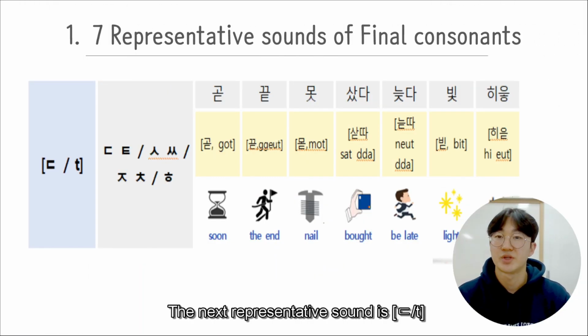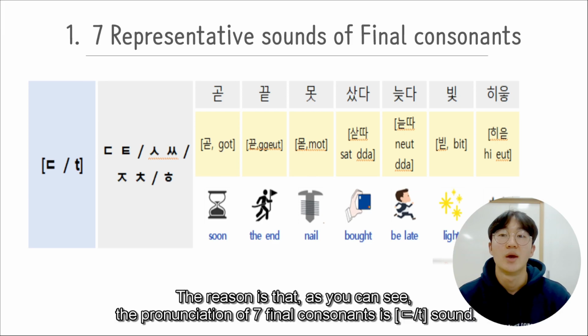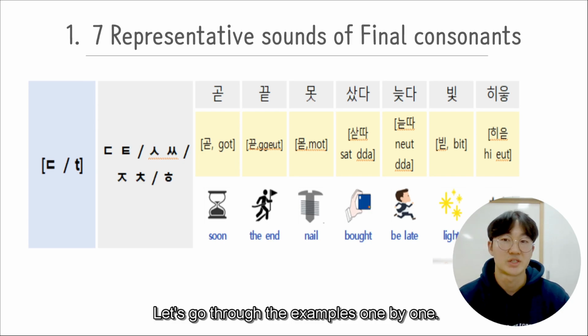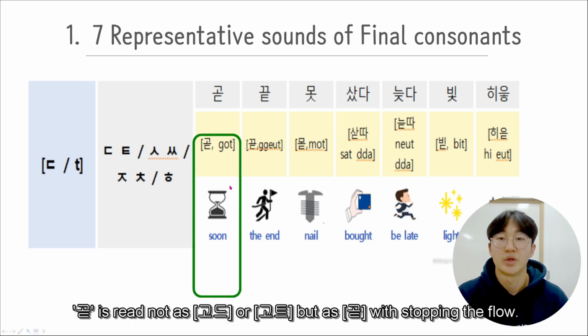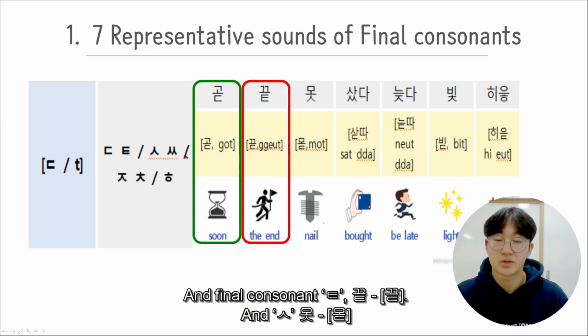The next representative sound is D, which is the most challenging among the Korean representative sounds of final consonants. The reason is that, as you can see, 7 final consonants are pronounced as D sound. Memorizing this is beneficial, but you'd better take time to become familiar over time. Let's go through the examples one by one. 곧 is read not as 곧 or got, but as 곧 with stopping the flow. And final consonant 키읔, 끝, 끝.